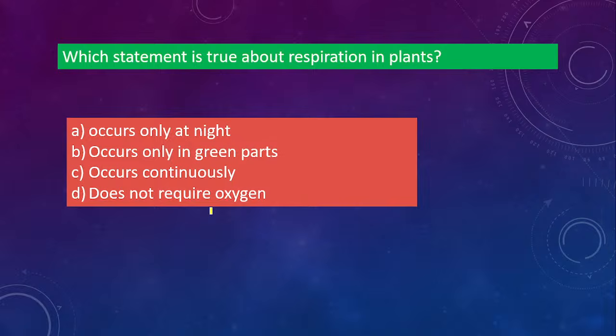Okay. Which statement is true about respiration in plants? Option A, occurs only at night; option B, occurs only in green parts; option C, occurs continuously; or option D, does not require oxygen. You have to say which one is correct for respiration in plants. Which one is true? What will be the option?